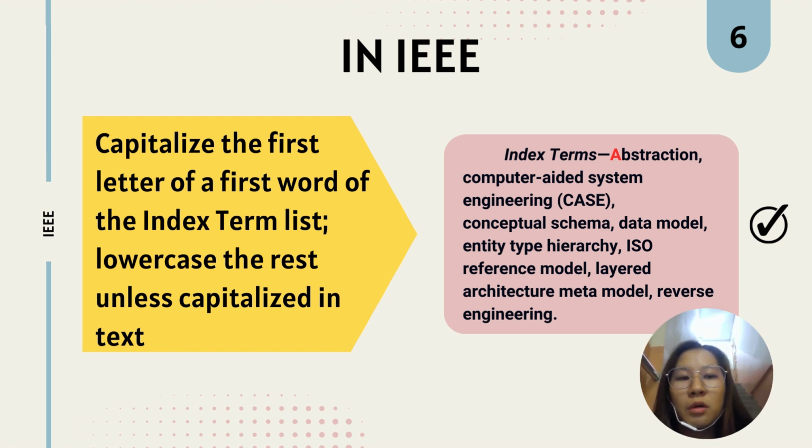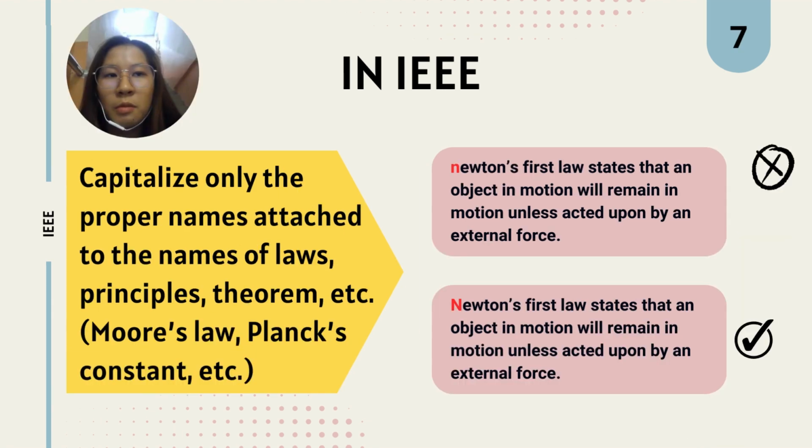It aligns with the broader conventions of technical and academic writing, where section titles and headings are usually capitalized to stand out and be easily identified. Proper names attached to the names of laws, principles, theorems, etc., such as Moore's law, Planck constant, etc., should also be capitalized. "Newton's first law states that an object in motion will remain in motion unless acted upon by an external force." In this sentence, Newton's is a proper name and is therefore capitalized. First law is a common noun phrase describing the type of principle being referred to, and it's not capitalized. The entire phrase Newton's first law refers to a specific scientific principle attributed to Isaac Newton. Thus, the proper name Newton is capitalized while the rest remains in lowercase.